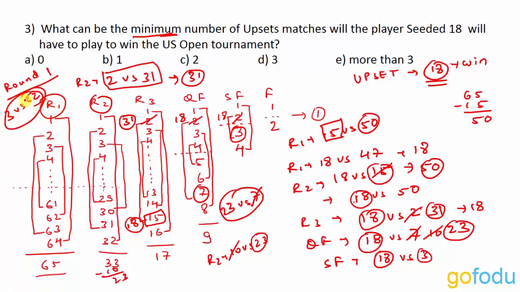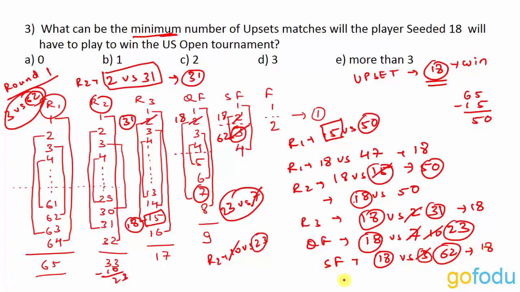Suppose 62 causes an upset in round 1, and in every round that he plays till the semi-finals. So in the semi-finals, instead of 3, 62 comes. Any other player can also come, but we have to take a lower seeded player than 18. So in the semi-finals, 18 will be playing against 62 instead of 3. 18 can easily beat 62 without causing an upset.